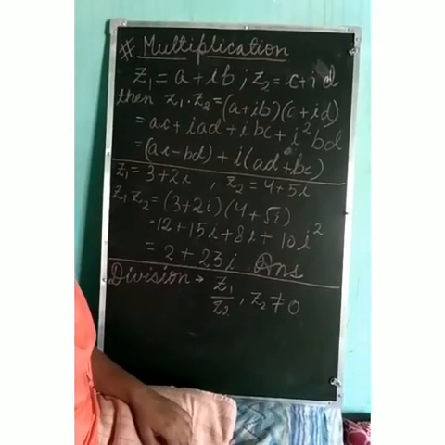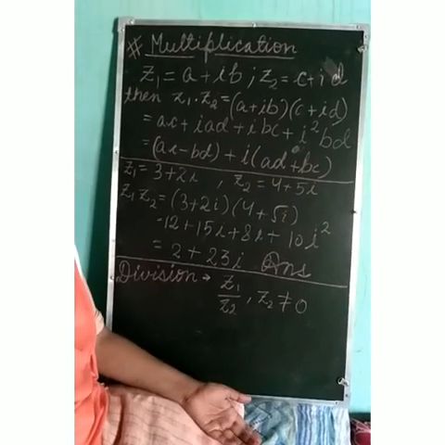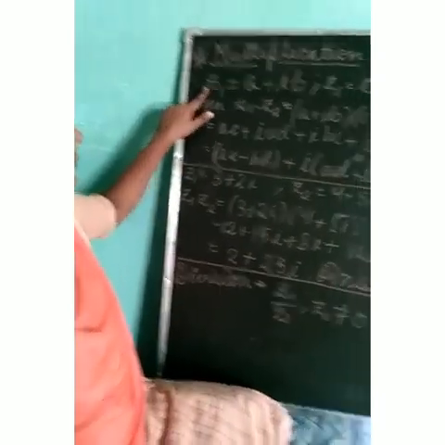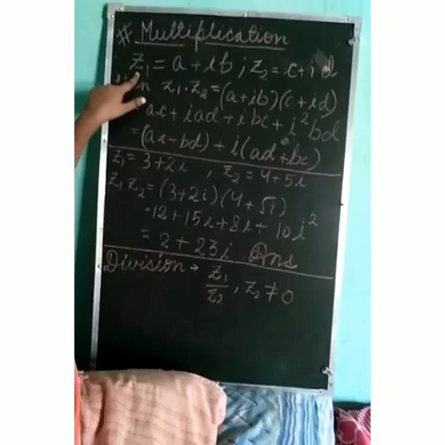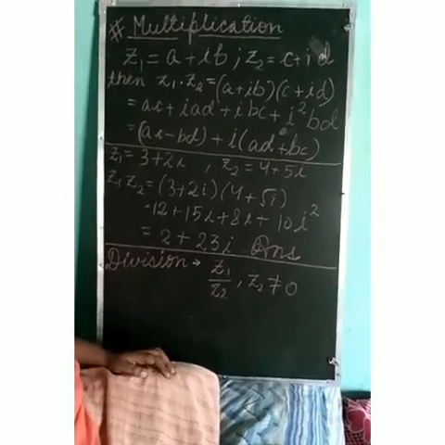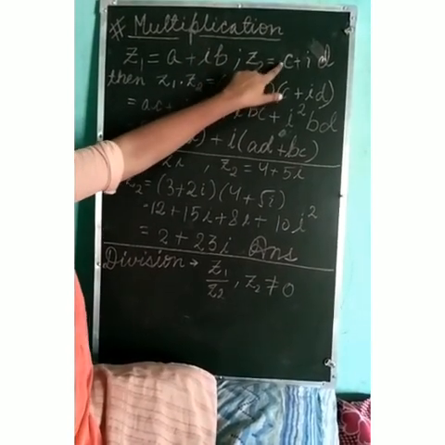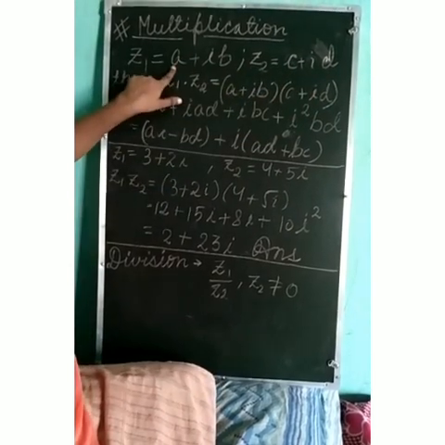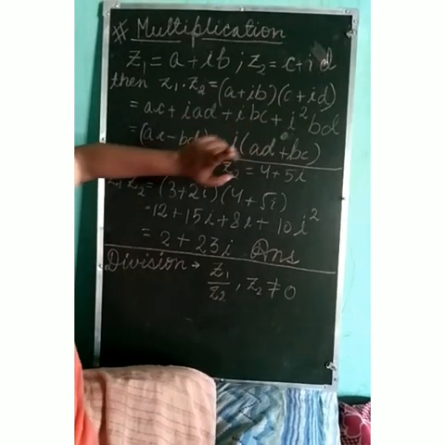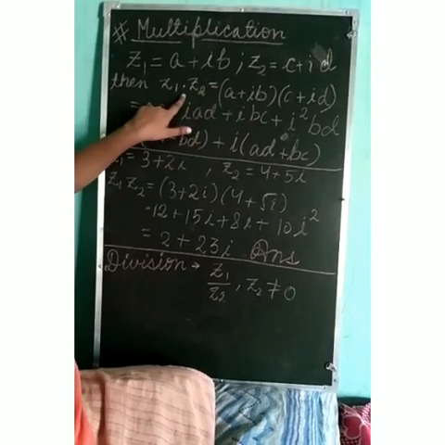Now the next topic that we're going to study is multiplication of two complex numbers. We will be given two complex numbers and we'll find how we have to multiply them. See, let us suppose that the first complex number is z1. We are given z1, the first complex number, as a plus ib, और जो दूसरा कॉम्प्लेक्स नंबर है z2 is given as c plus id. यहाँ पे रियल पार्ट क्या है a and imaginary part is b. The real part is c and imaginary part is d. So now we have to multiply these two complex numbers, that is z1 into z2.